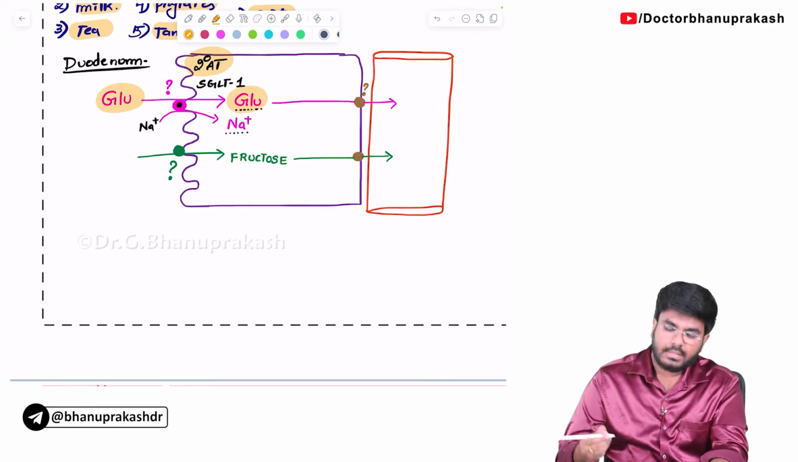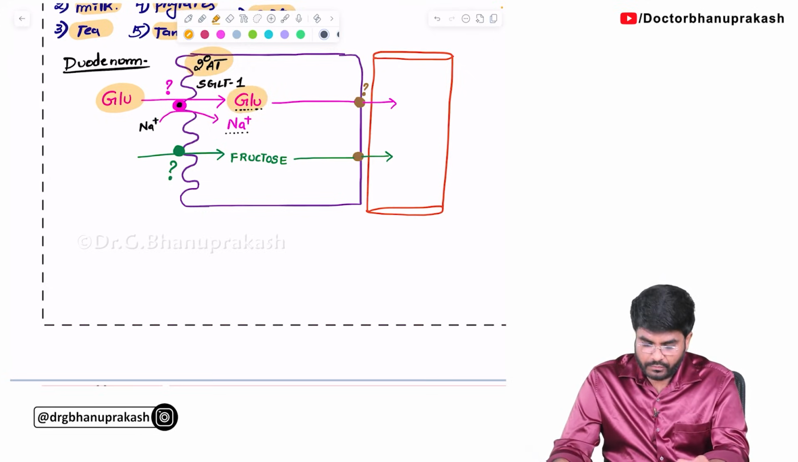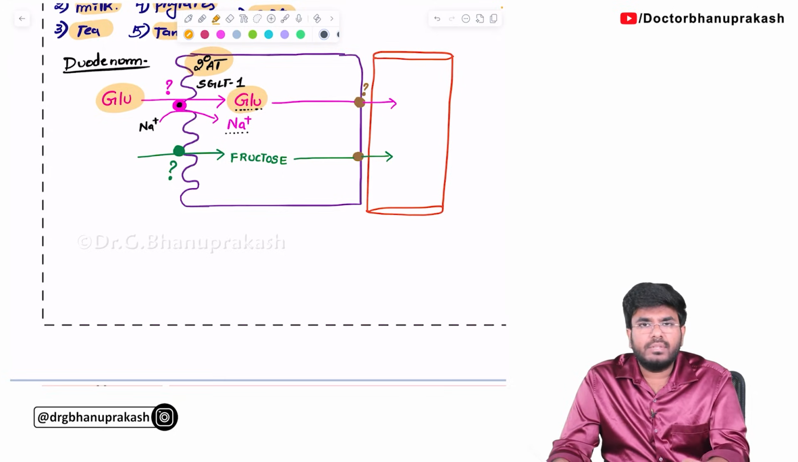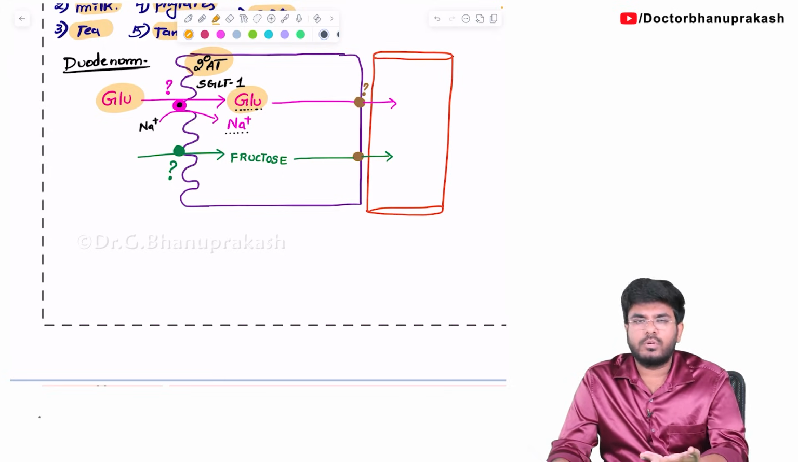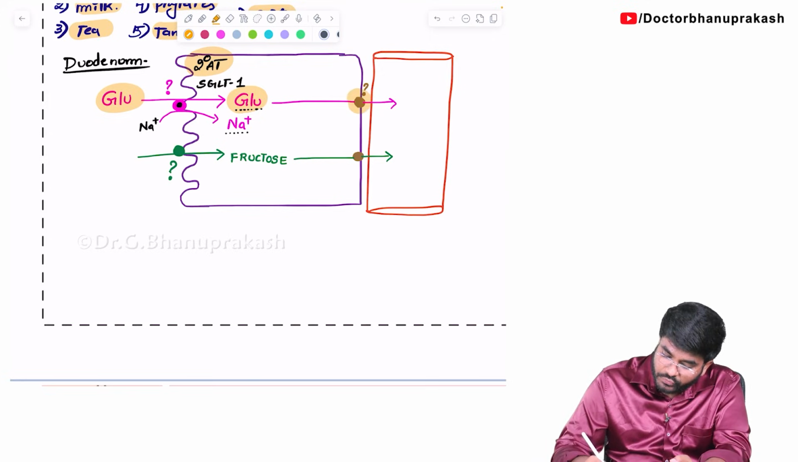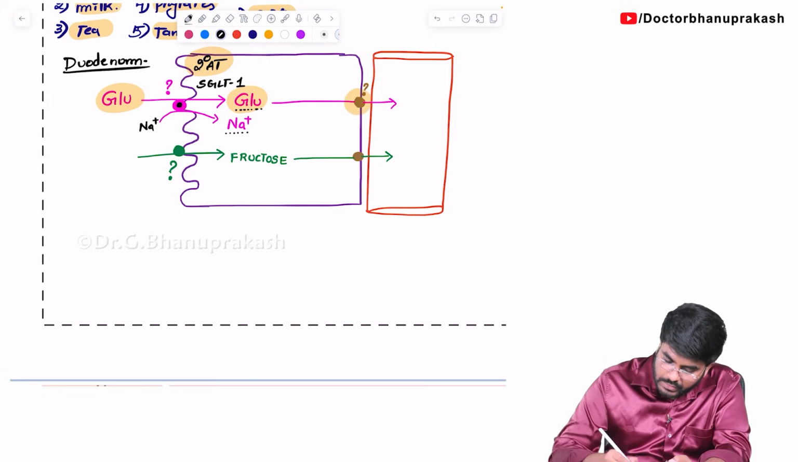Okay, guys, glucose came into the cell. Now, do you want the glucose to be present in these duodenal epithelial cells, or do you want to send it into the blood? We have to send it to the blood. We have to absorb it into the blood. For that, there is a different transporter which is moving the glucose.